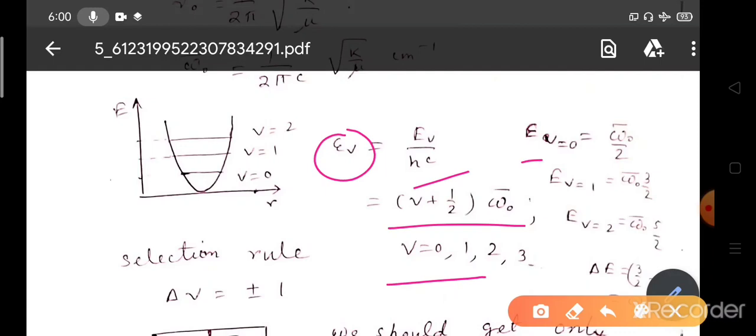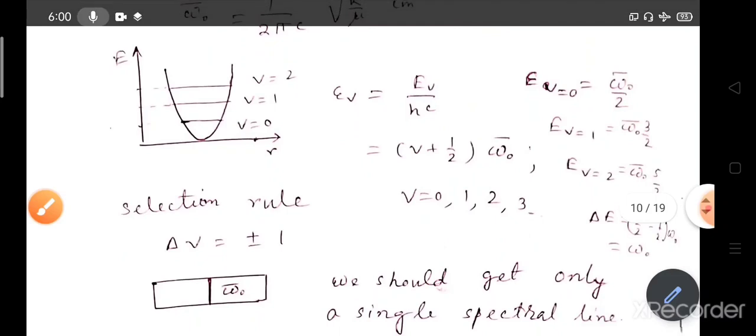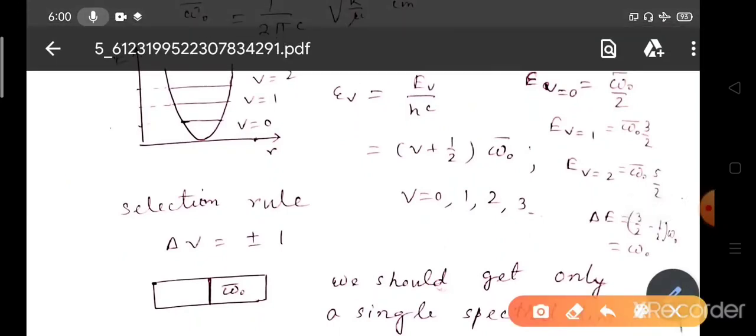Now we put the value for v equals 0, we get the wave number for E_v: for v equals 0 it is omega naught bar by 2, for v equals 1 it is 3 by 2 omega naught bar, for v equals 2 it is 5 by 2 omega naught bar. So what will be the separation, that is delta E? Suppose we are taking the transition between v equals 1 and v equals 0, we should get a wave number of omega naught bar.